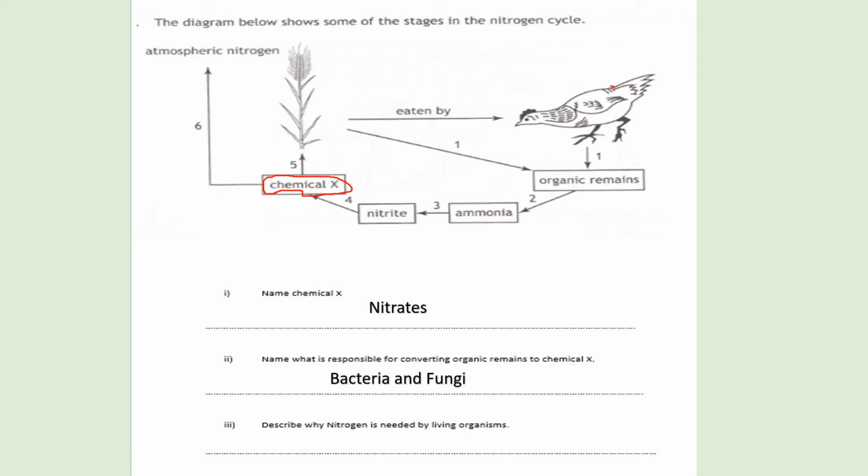So the dead organic matter being converted into our nitrates is by bacteria and fungi. Describe why nitrogen is needed by living organisms. Well, we know that nitrogen is needed to make amino acids and proteins. So well done if you managed to get that correct. If you didn't, then go back to the start of the video and watch it again.